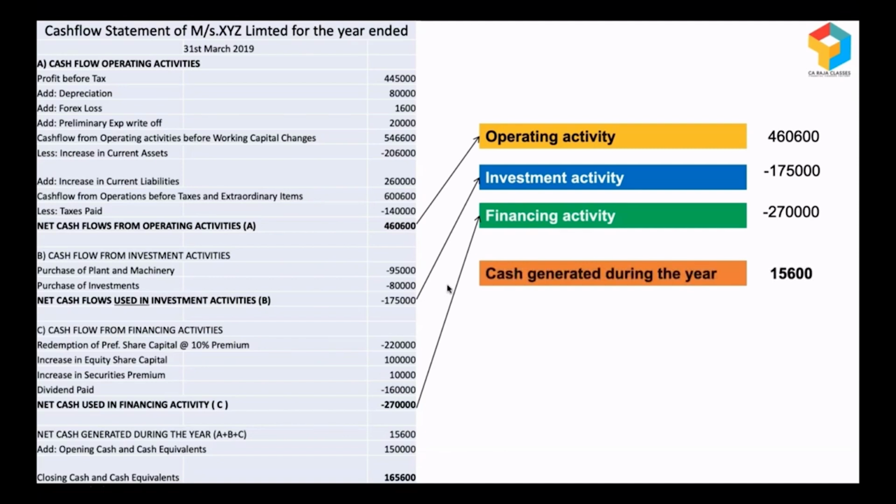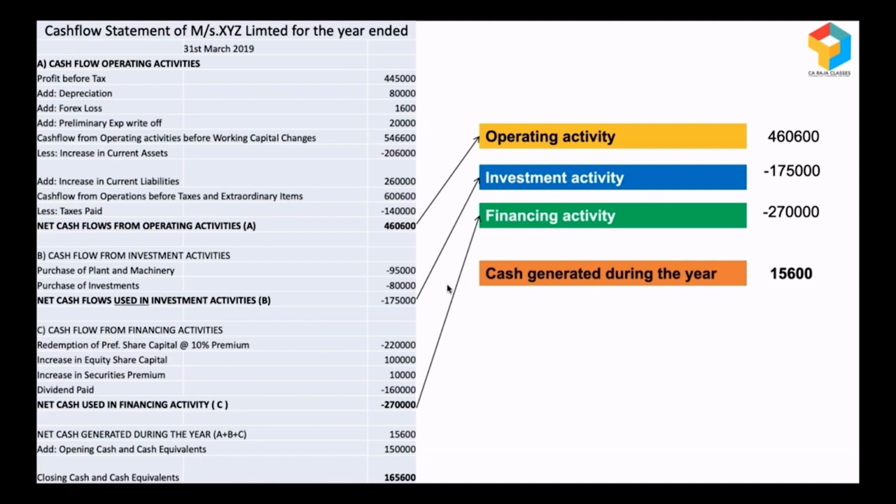So when I look at this, what I infer is they made 4,60,600 from their operations, and they used their own money for making some investments, and despite spending on investment they had so much of money, so they are very easily settling their financial obligations, and despite all this they still have positive cash of 15,600.